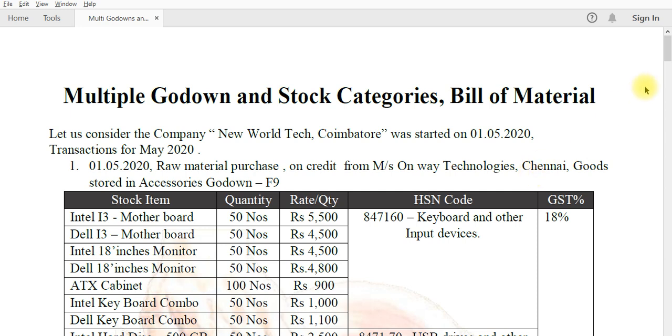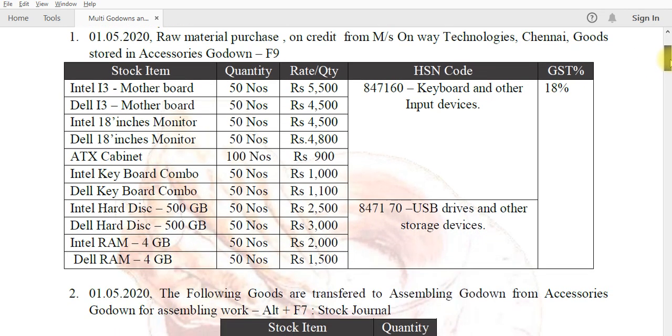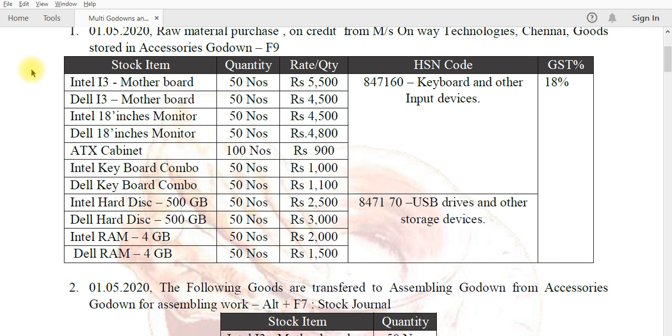The raw materials are Intel motherboard, Dell motherboard, Intel monitor, Dell monitor, ATX cabinet, Intel keyboard combo, Dell keyboard combo, Intel hard disk, Dell hard disk, Intel RAM and Dell RAM. We are a company assembling computers. We produce the computers from raw material assembly. We purchase 50 numbers of each item.